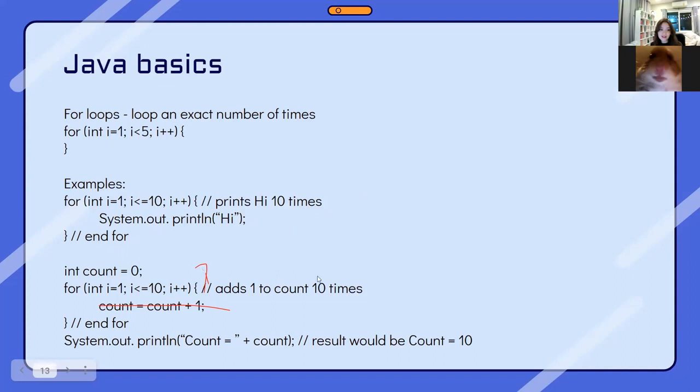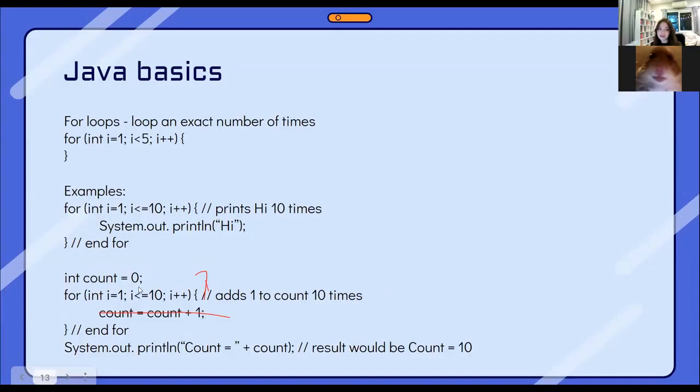And this one is the same. We're starting the count from 0. We set count equal to 0, and then we're incrementing it by 1, and it starts from 1. Like right here, we wrote the comment that it would add 1 to count 10 times, and then the result would be count equals 10.